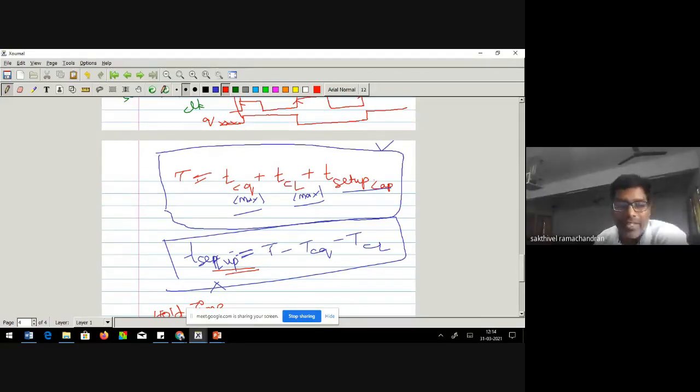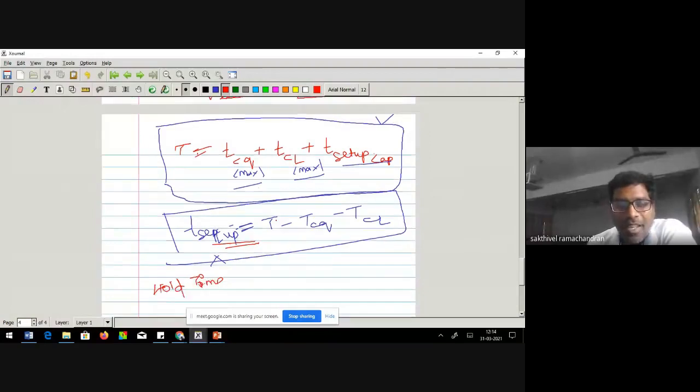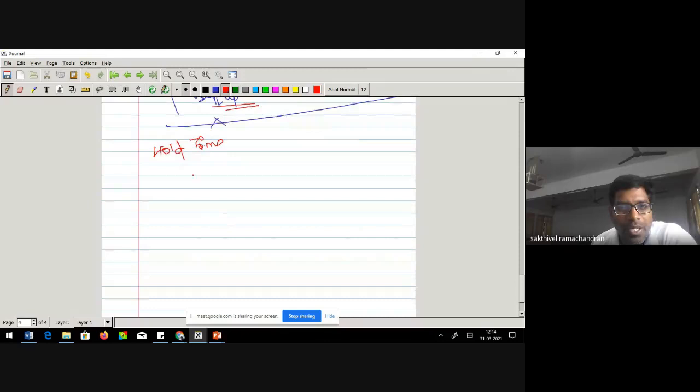Yes, right. So what we understand from here is, you can make a setup time and rearrange this. What you could understand here is that minimum you are expected to have this amount of setup time for that circuit. Anything which is not satisfying this equation, generally people say that my IC has failed because of setup time violations, or any digital ICs. While we try to look at the tape out, people used to claim that my IC went on with the setup time violation. We need to fix it, right? The second option is one more thing, what we call a hold time violation. Let's see what this violation is.